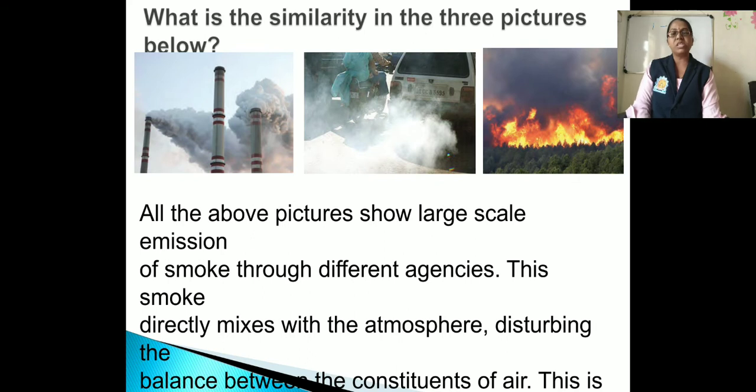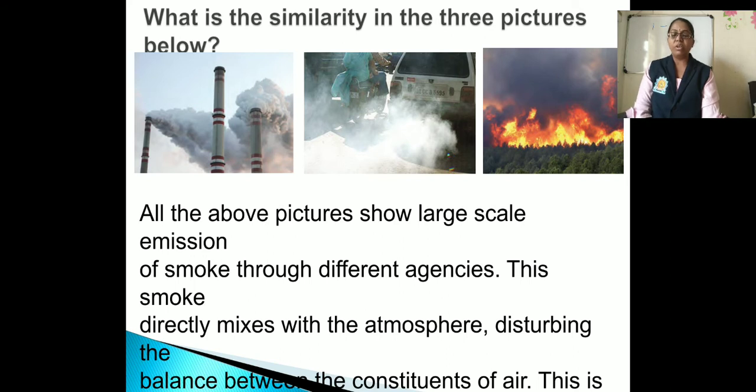And what are the reasons for disturbing the balance between these gases? Here are some examples: the chimneys of the factories, the smoke given out from the vehicles, and the harmful gases released from the forest fires. All these smokes, or we can say harmful gases, mix in the air, and due to this they disturb the balance between the constituents of the air, and this is called air pollution.